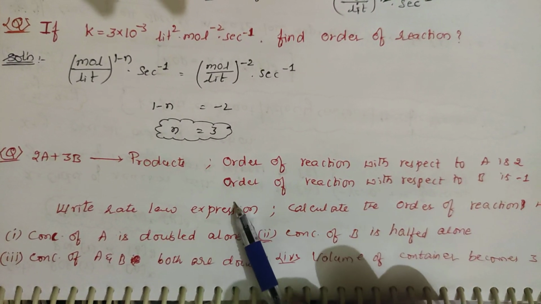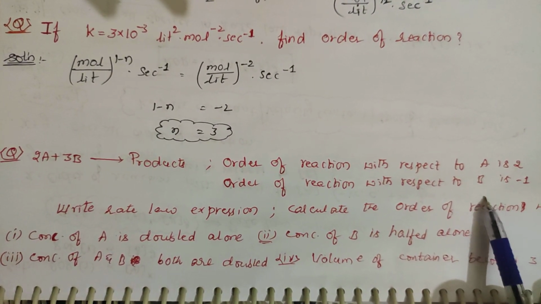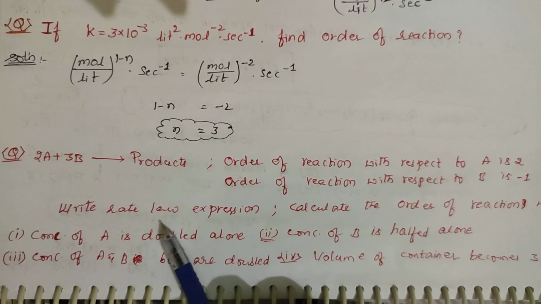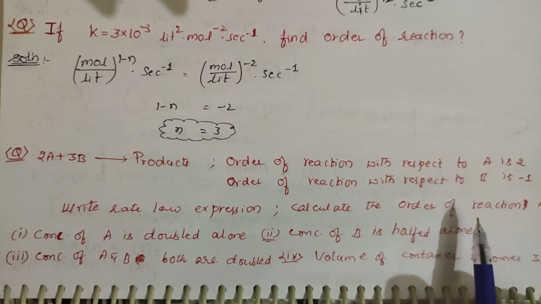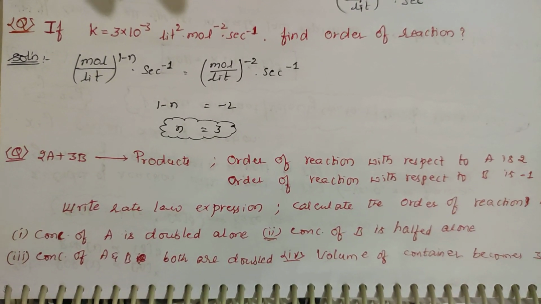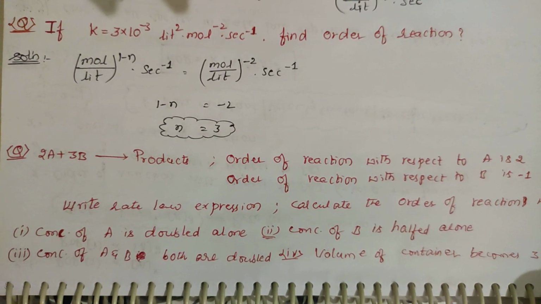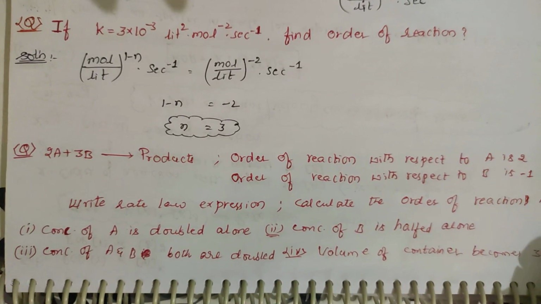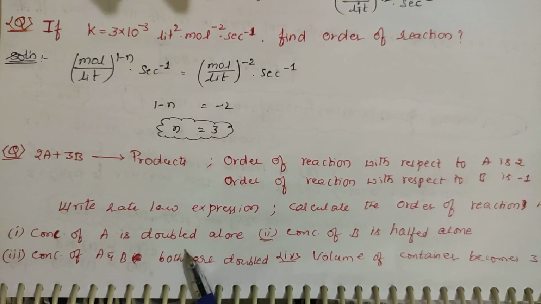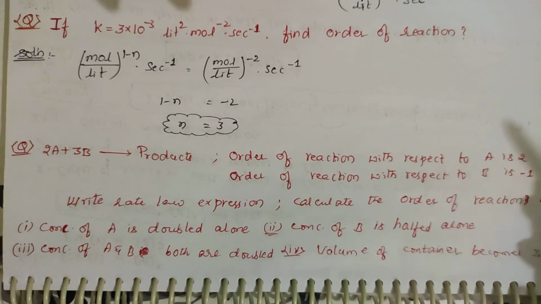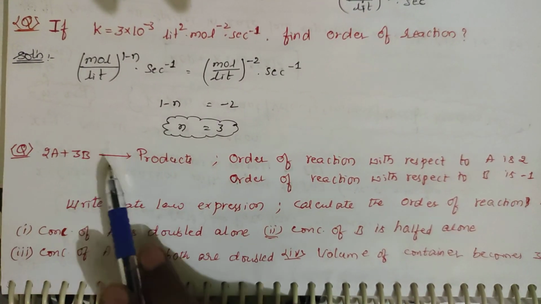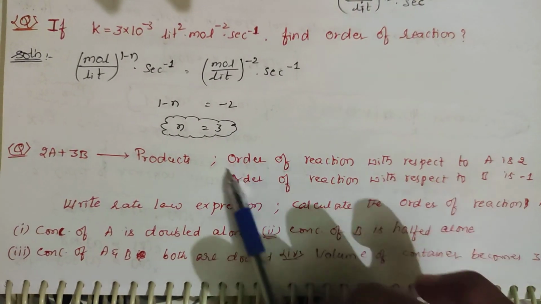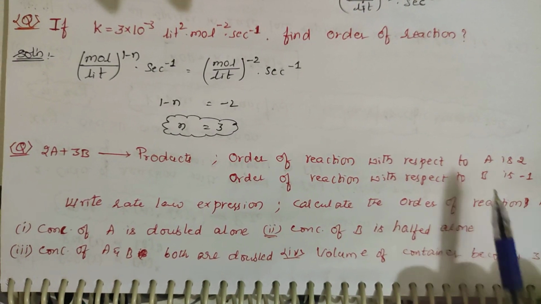It is 2. For B, he has given the Y value, which is minus 1. He is asking for the rate law equation, and to calculate the order of the reaction. Generally you can calculate the order of the reaction from here only. This is the condition. He is now mentioning the conditions, so based on this you can't write A square B power 3. This is the condition he has mentioned with respect to the experiment.